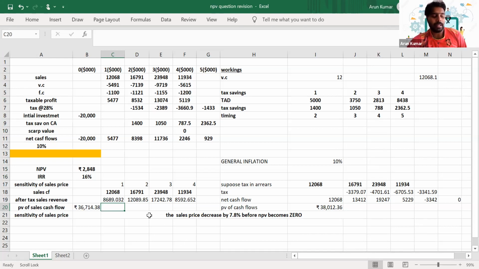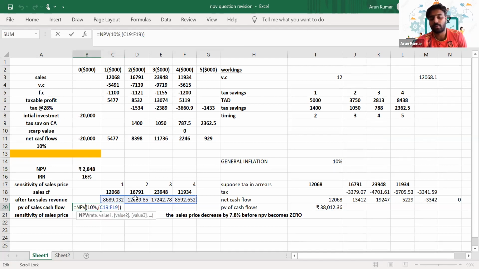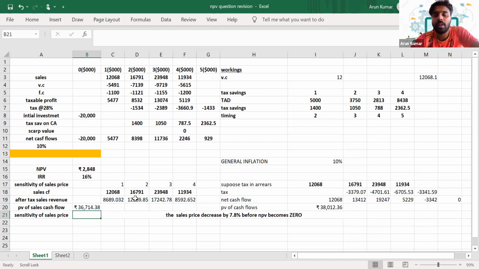In the same way, we will calculate the after tax amount for year 2 and 3. After calculating this after tax amount, we need to calculate the present value of these cash flows. Is it clear, guys? Once we get the present value of the relevant cash flow, we can compare it with the NPV of the project to analyze the sensitivity analysis.